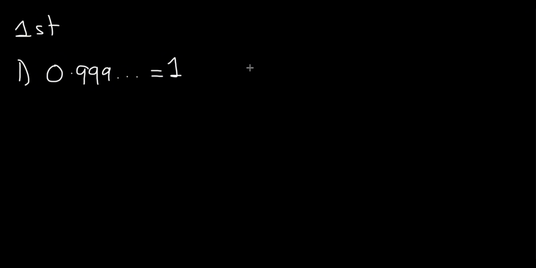Let's start with the number line proof. If we draw a number line from 0 to 1, and we have, for example, 0.5, it will be directly in the middle between these two. If we plot something like 0.75, which is the average of these two numbers, you'd have it in the middle of these two. Now, if we had a number 0.9, you'd see it right about here. Very, very close to 1, not exactly 1.